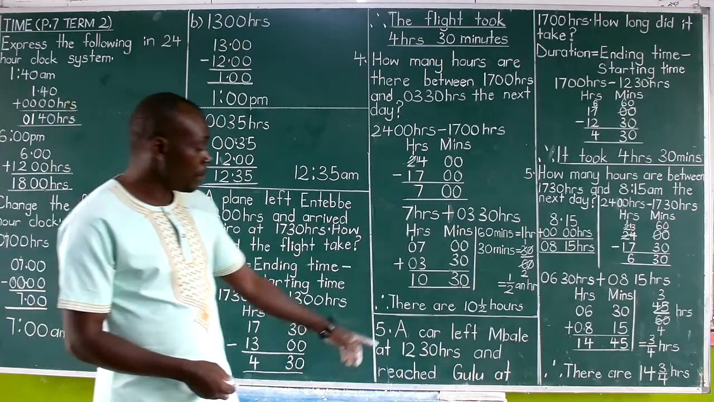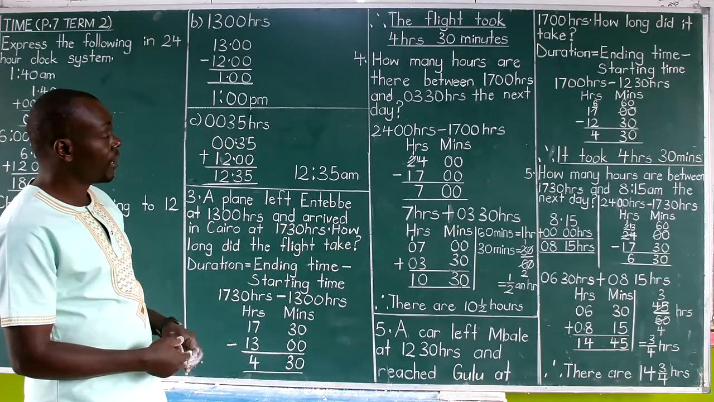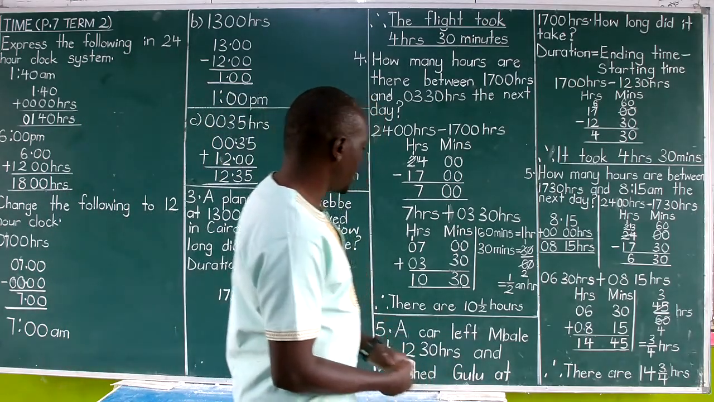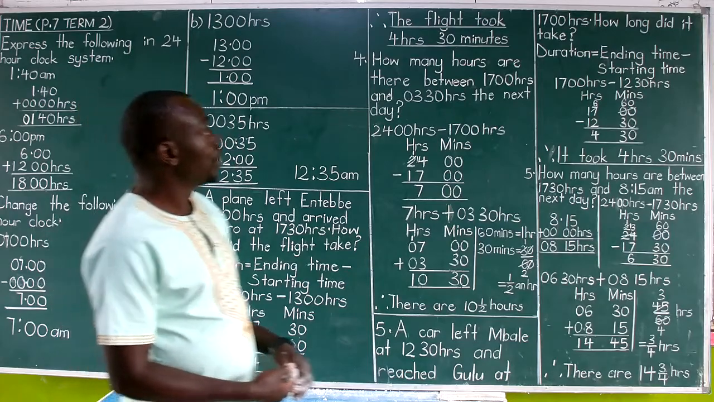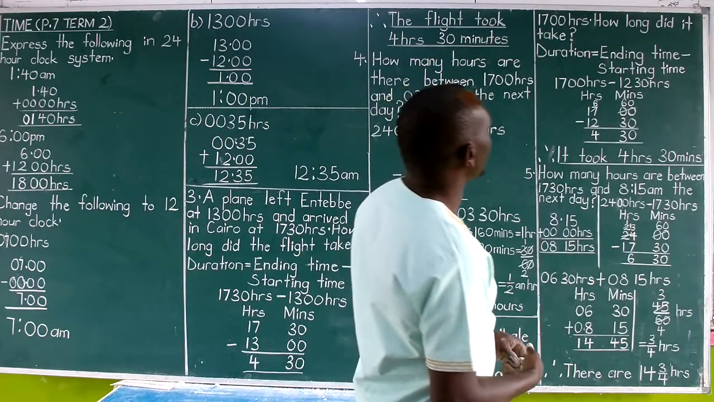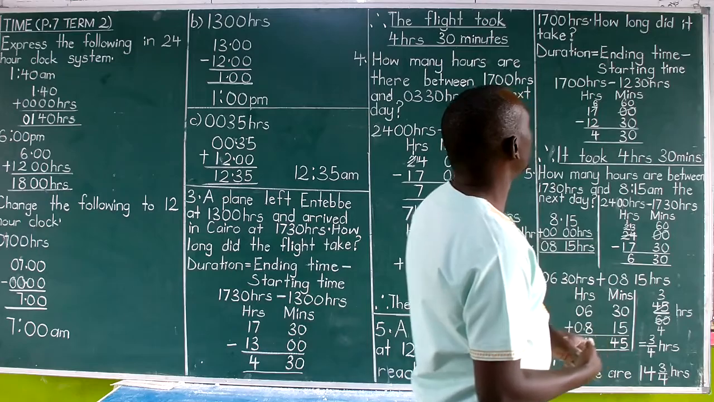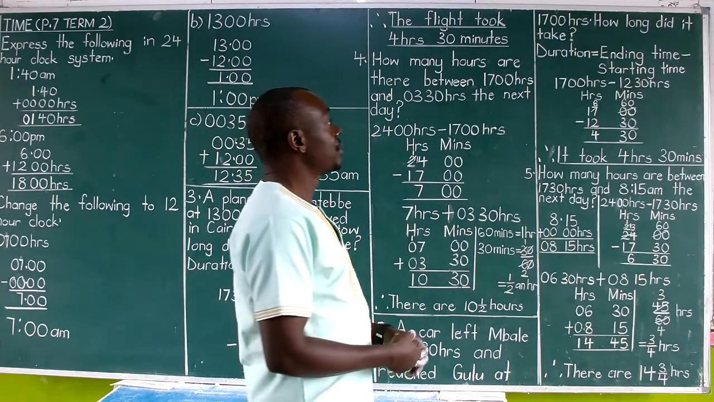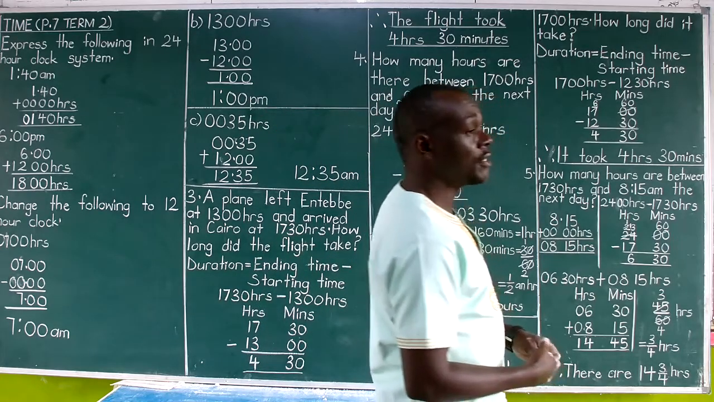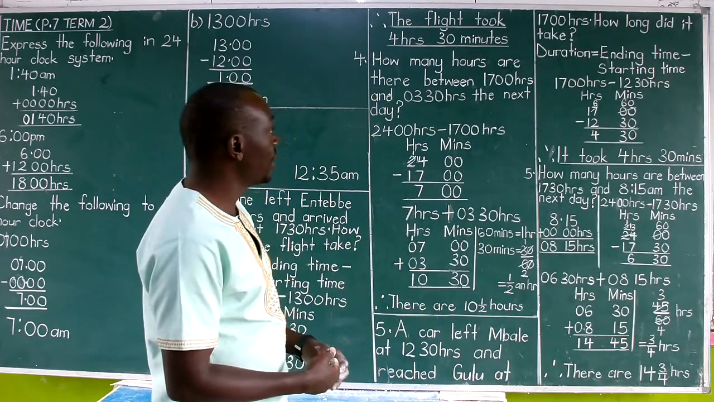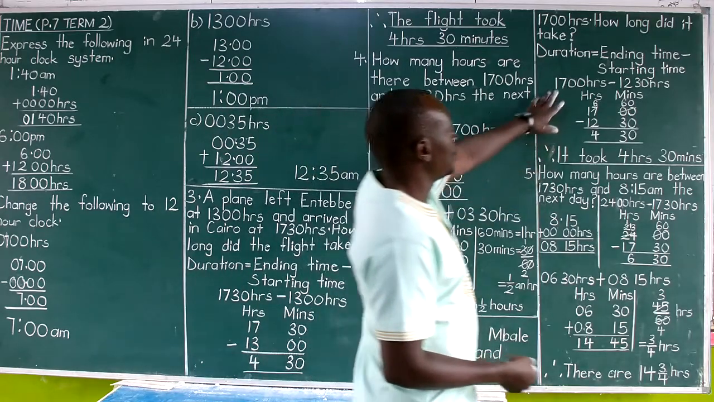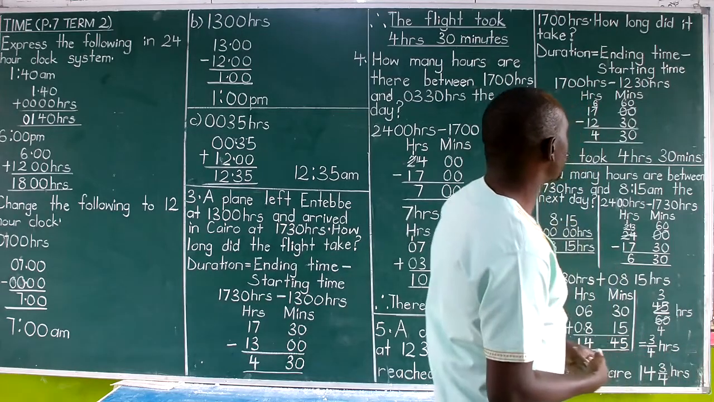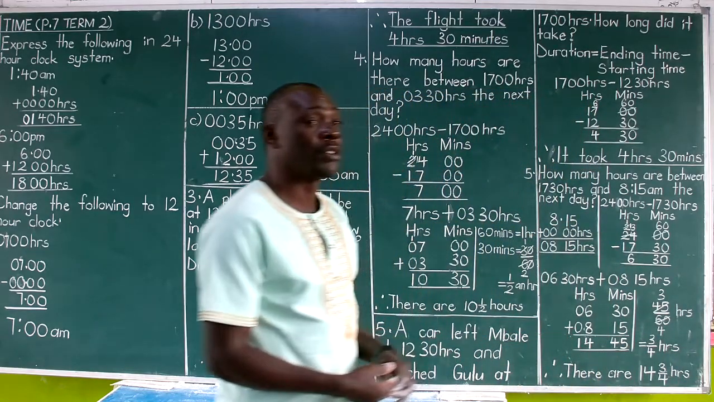And then go to part number 5. Example number 5 says, a car left Mbale at 12:30 hours and reached Gulu at 17:00 hours. How long did this car take on the way? You say time taken is equal to arrival time minus departure time. So the arrival time was 17:00 hours, and the departure was 12:30 hours. Fortunately, both are in the 24-hour system.